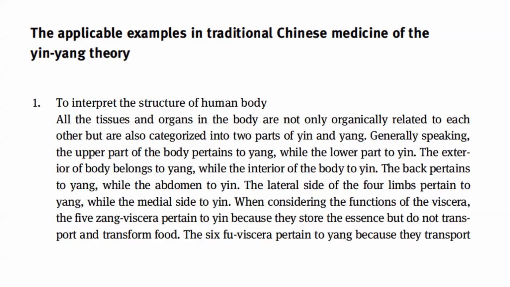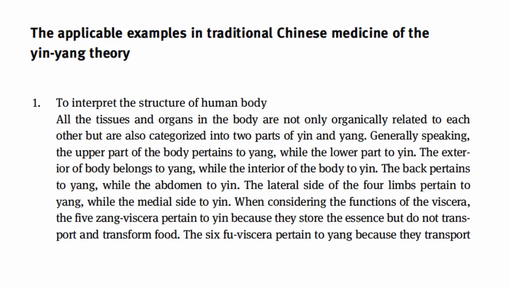Generally speaking, the upper part of the body pertains to yang, while the lower part to yin. The exterior of the body belongs to yang, while the interior of the body to yin. The back pertains to yang, while the abdomen to yin. The lateral side of the forelimbs pertain to yang, while the medial side to yin.